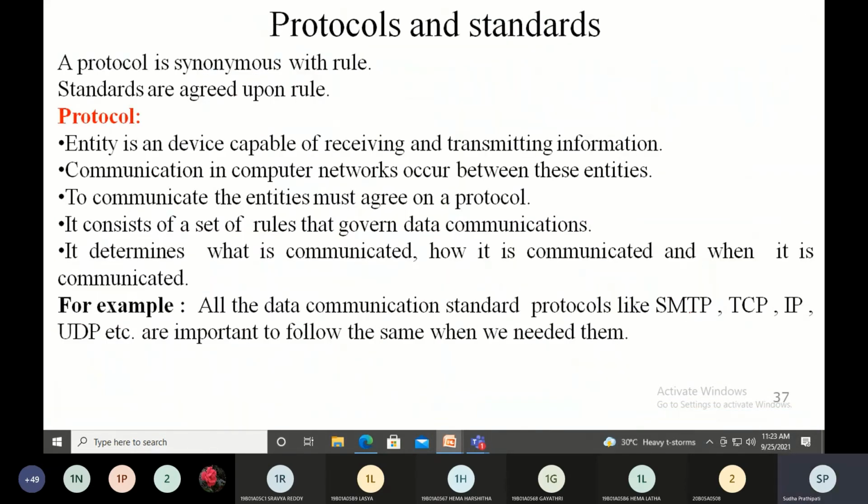So let us look into the next topic, which is protocols and standards. I hope everybody understood what are network models, the wide area network and the local area network, the categories of the network: local area, wide area, and metropolitan area network, and what is personal area network. I hope everybody understood. Shall I move forward with the next topic?